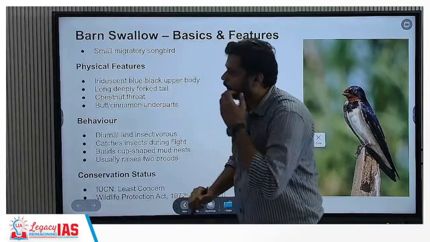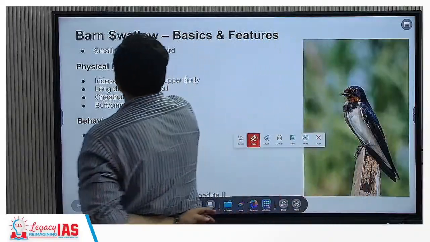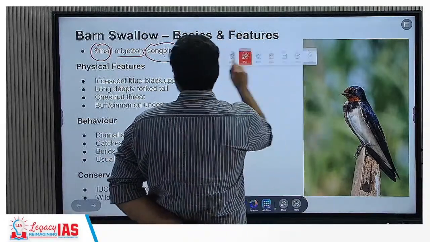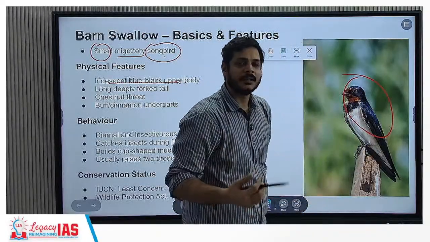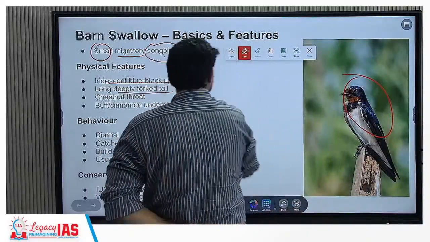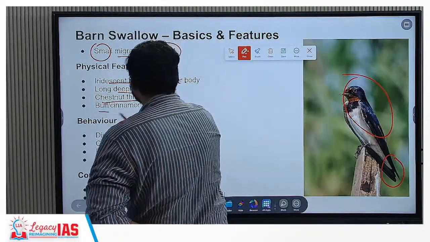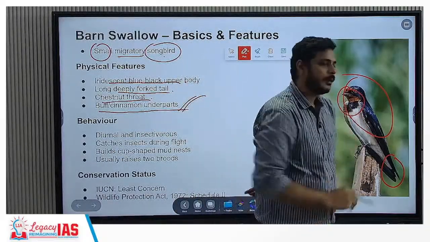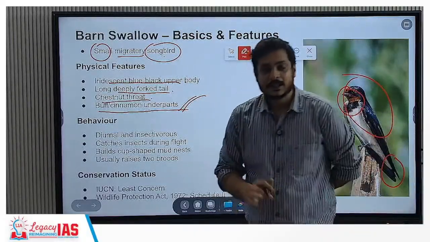Now, the basics related to the barn swallow. Sometimes they will ask you. It is a small, migratory songbird. Physical features, you can see here. First, an iridescent blue-black upper body. Iridescent means that in different types of lighting, they appear to be of different colors. Then a long, deeply forked tail, which you can see, and then a chestnut throat and cinnamon underparts. These describe what kind of colors they exhibit. I would suggest that you keep this picture in mind.